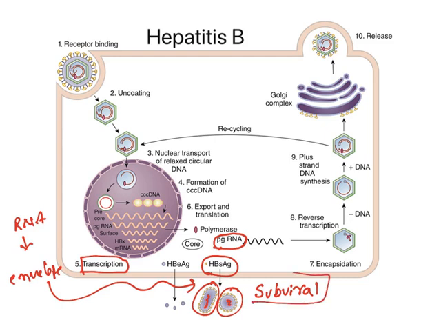Now, the problem with the subviral particles is that whenever they are formed, they have this surface antigen. Because of that surface antigen, immunity will get activated and immune mediators will come and attack these particles.